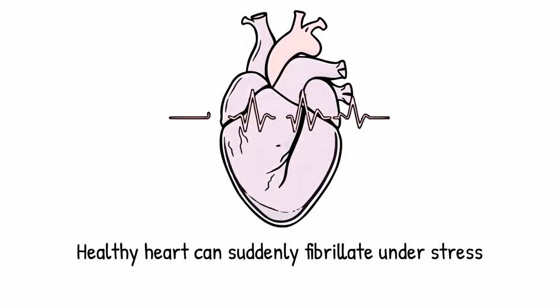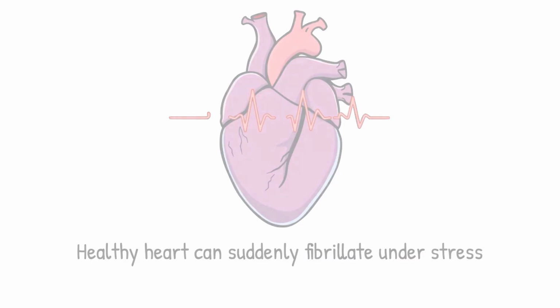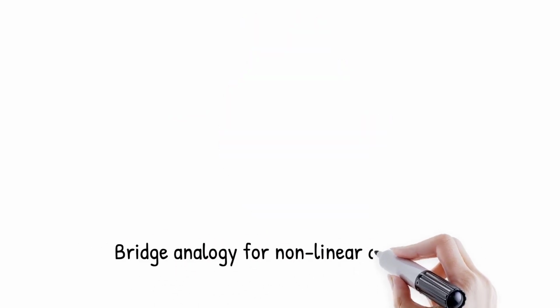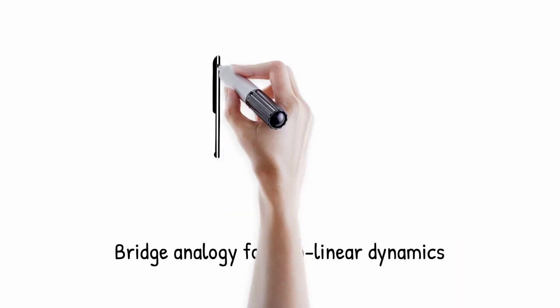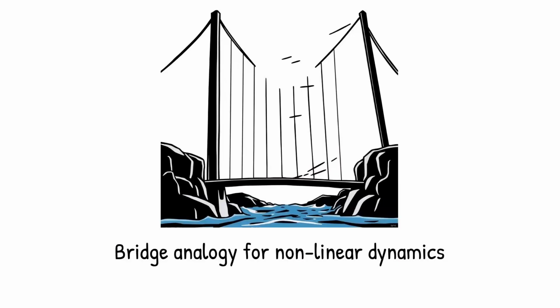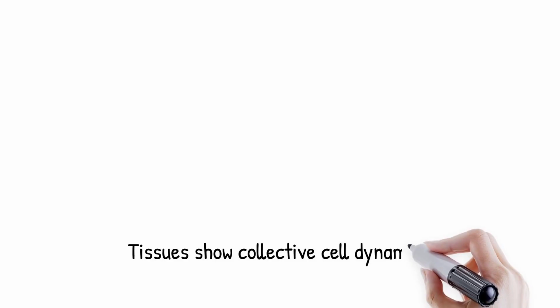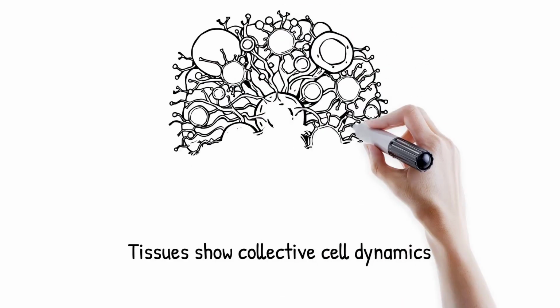A healthy heart maintains rhythmic beating, but under stress, it can suddenly enter fibrillation without gradual warning. It is like a suspension bridge that sways gently under light winds, but may abruptly collapse when wind speed crosses a critical threshold.